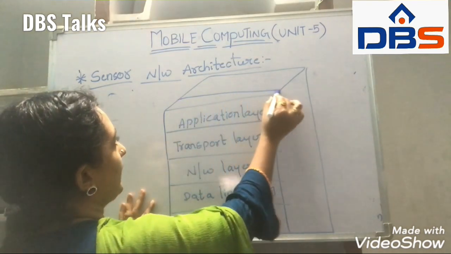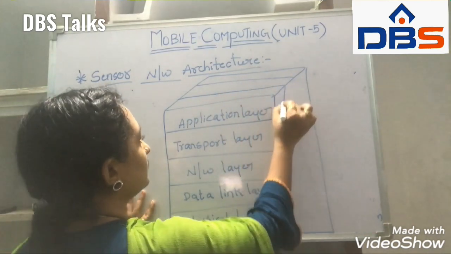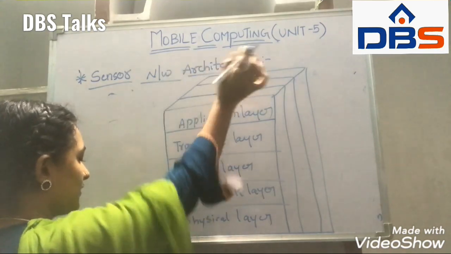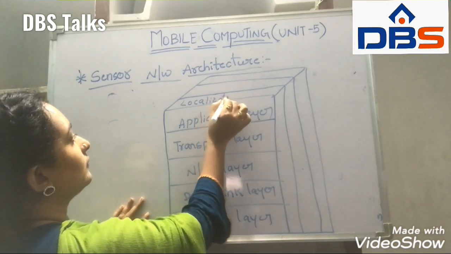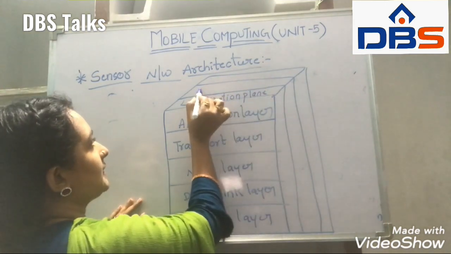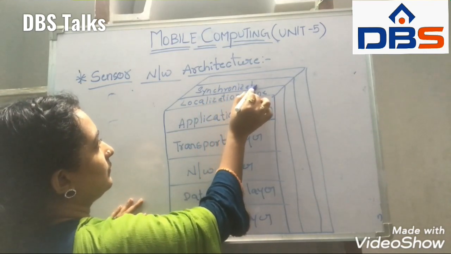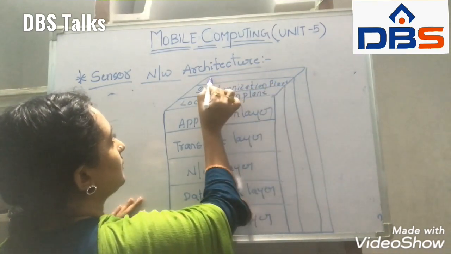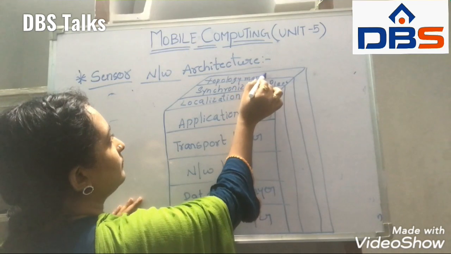In this we have the cross layers. One is the localization plane, next is synchronization, and topology management plane.